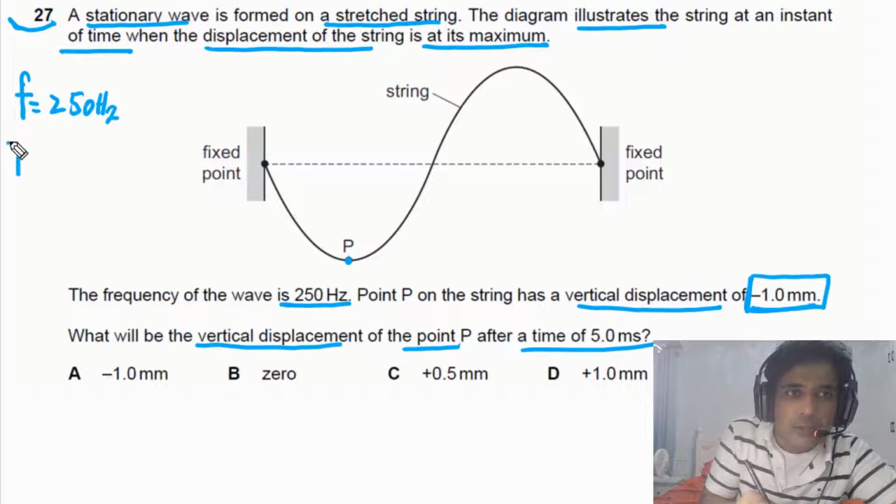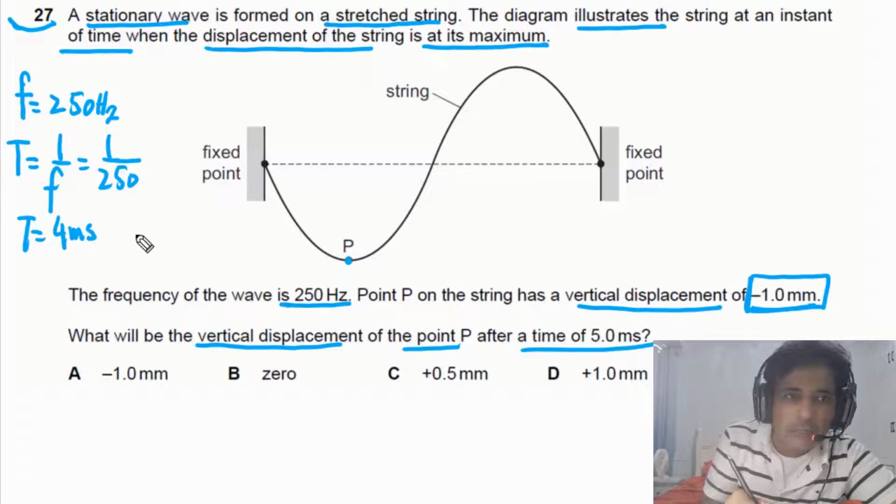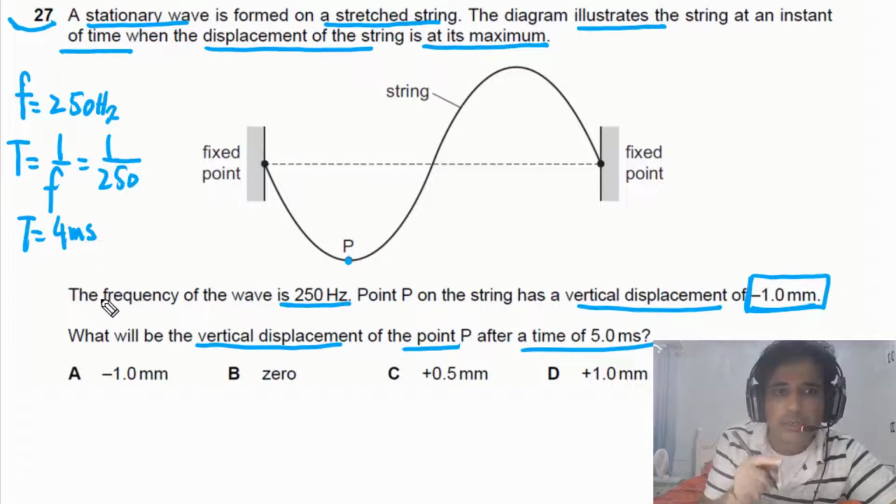So we can calculate time period of the wave. Time period will be equal to 1 over frequency. So we have 1 over 250 Hertz. So if we calculate, the value of time period will be equal to 4 milliseconds. 4 milliseconds means that the wave will complete one cycle in a time of 4 milliseconds. Meaning if this point starts from here and when it comes back to this point, time taken will be equal to 4 milliseconds. Now let's try to do this question step by step.